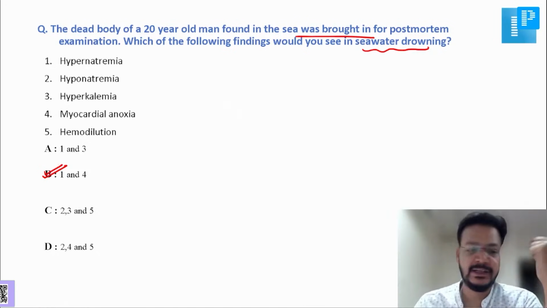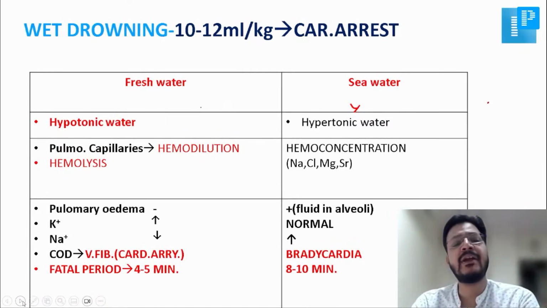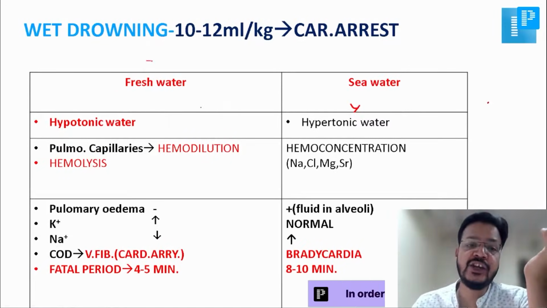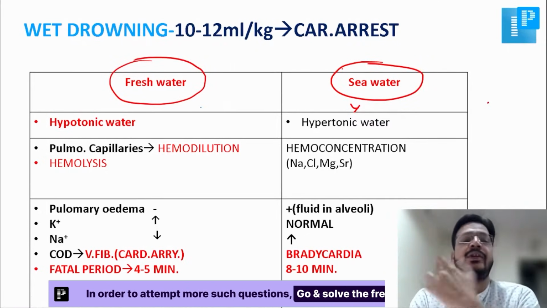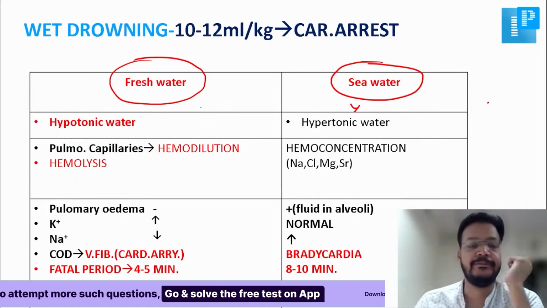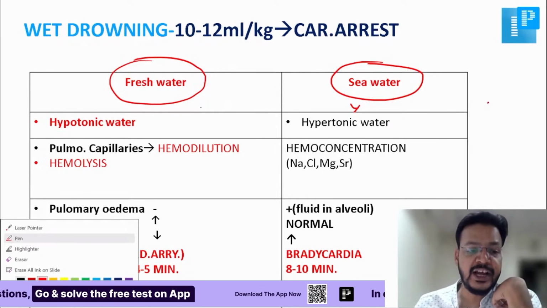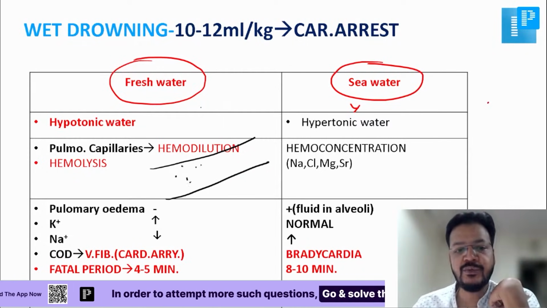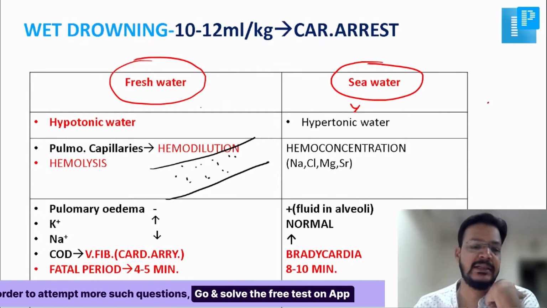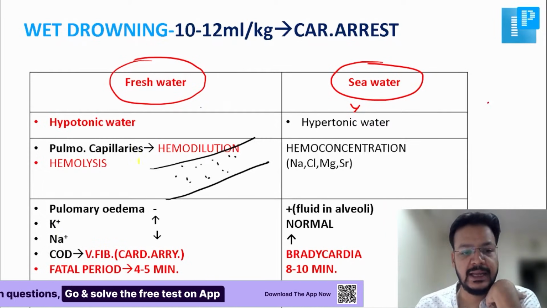So there are two types of drowning: freshwater drowning and seawater drowning. If fresh water comes into the pulmonary capillaries and blood vessels, that will cause hemodilution.